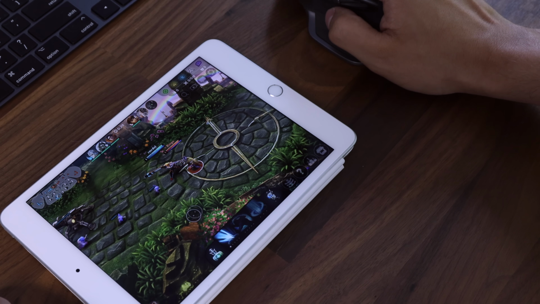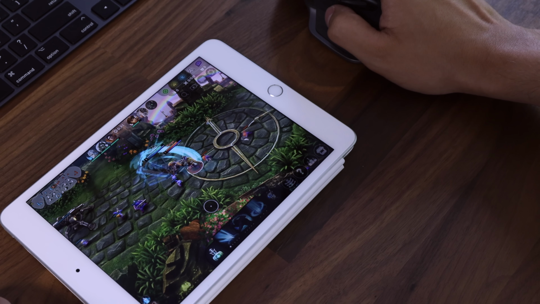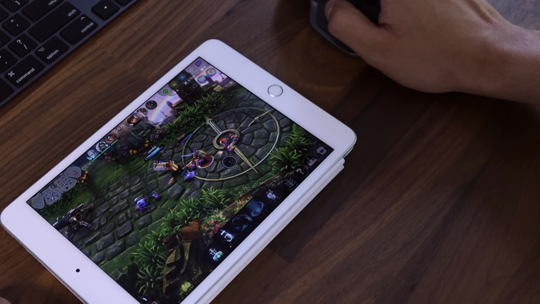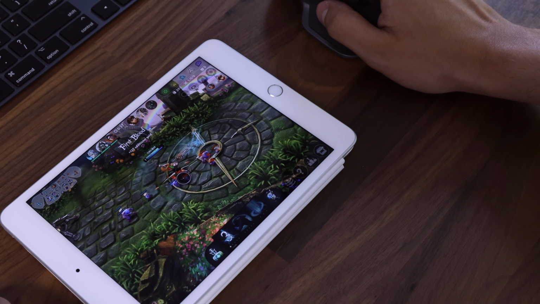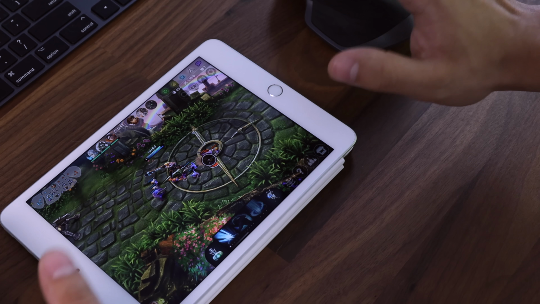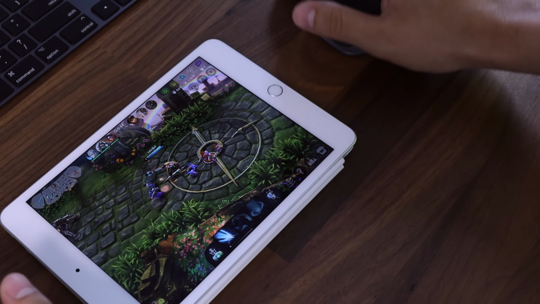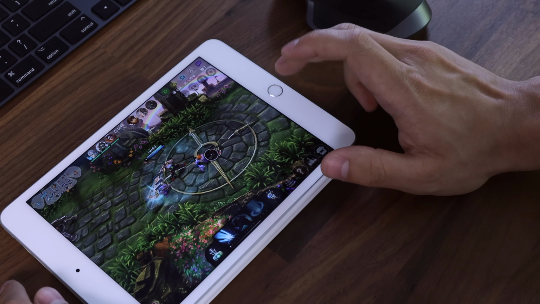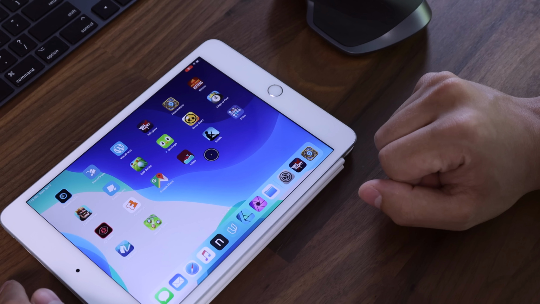So here I can click, you can see I can click here, I can click there, and there are no issues with a game like this where it's just tapping and stuff, and everything is very easy to navigate with the mouse. It does make it very easy to play, and it's nice if you have a larger iPad or something, you want to prop it up and play some games. It makes it a nice little portable gaming system. But that's that for that. You can see that it works perfectly.